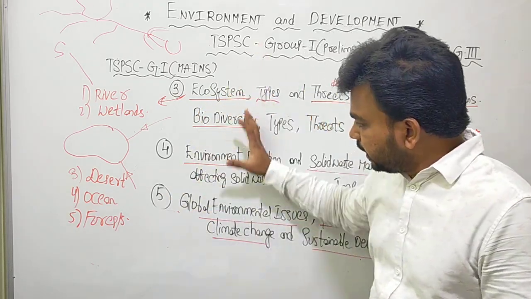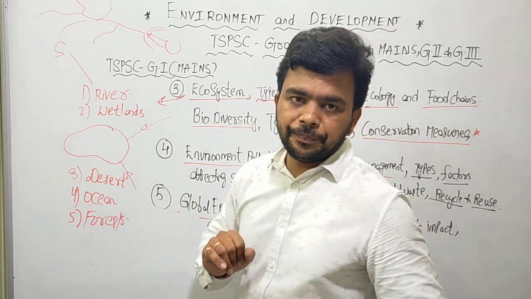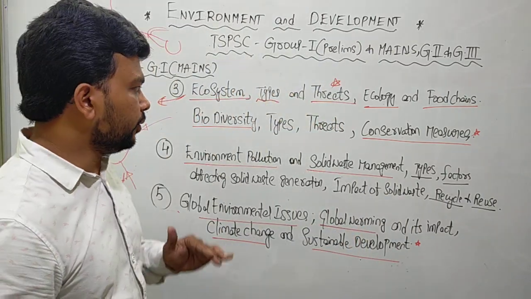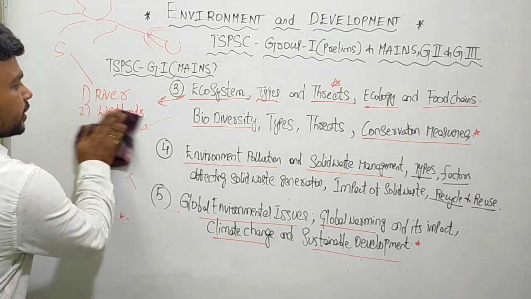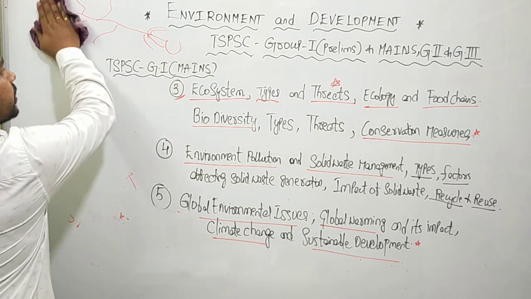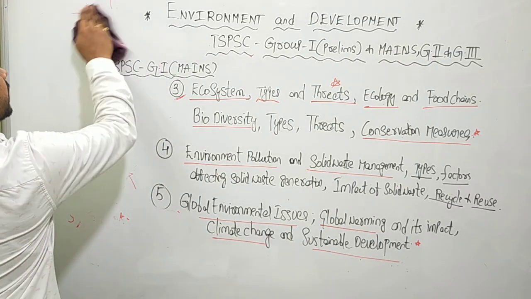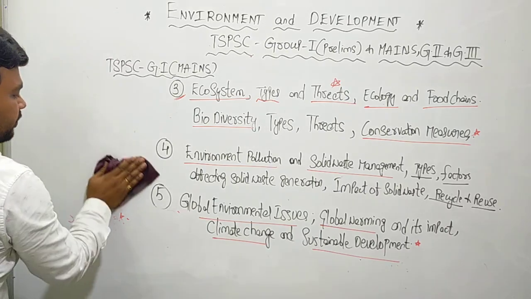So don't think that it is an easy topic. No, it is not easy. Understand that very clearly. And we have to discuss like this: types of ecosystem and the threats faced by the ecosystem. What are the steps taken by the Indian government to protect and conserve this particular ecosystem?